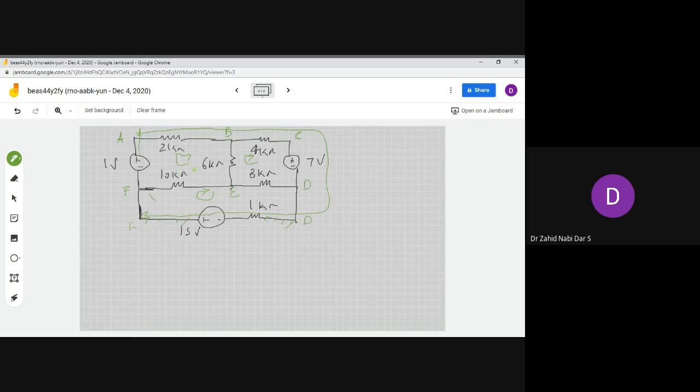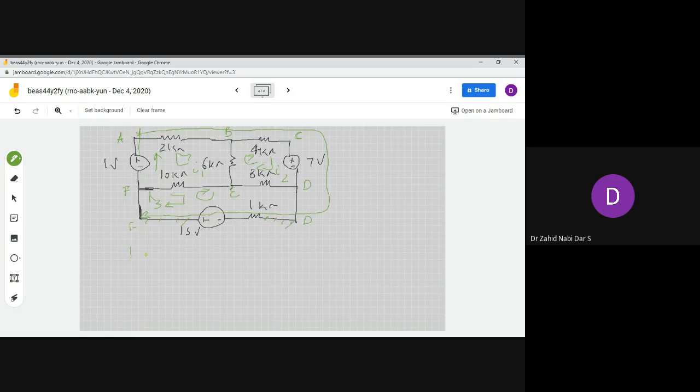So let's take the current here as I1. Okay, let's take the current here as I2. Okay, and let's take the current here as I3. So as far as the first mesh is concerned, this is the rise of potential, minus to plus. So this is V rise.